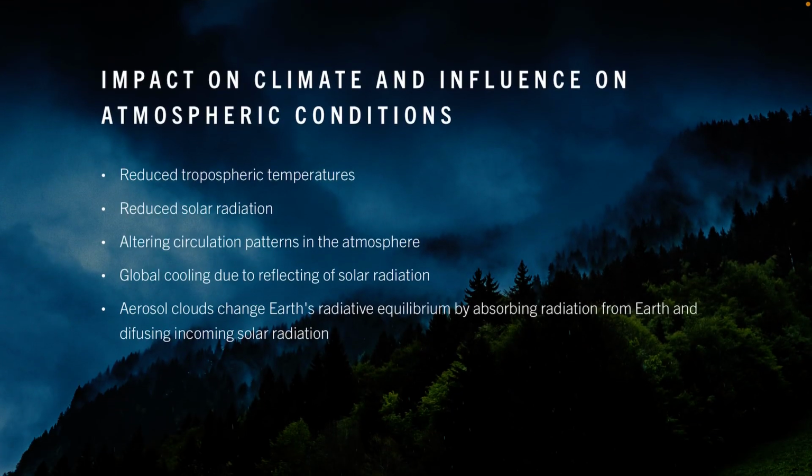Okay, next, let's take a look at the impact on the climate and the influence on atmospheric conditions. The eruption reduced tropospheric temperatures, reduced solar radiation, and altered circulation patterns in the atmosphere. Furthermore, it resulted in global cooling due to the reflecting of solar radiation, which was also mentioned in the module as an effect of the sulfates and nitrates that were emitted by the volcano. And lastly, the aerosol clouds changed the Earth's radiative equilibrium by absorbing the radiation from Earth and diffusing incoming solar radiation.